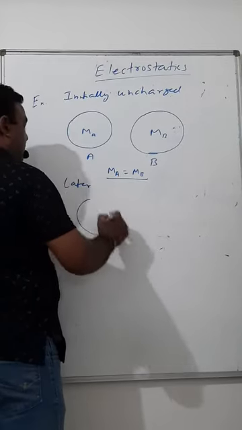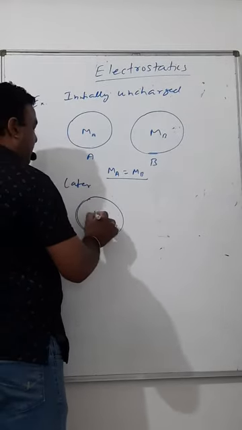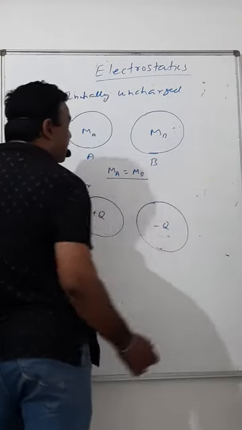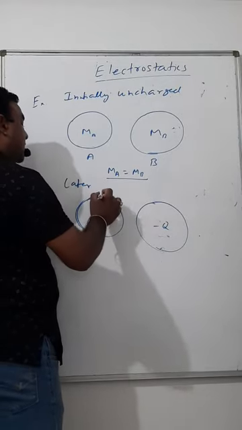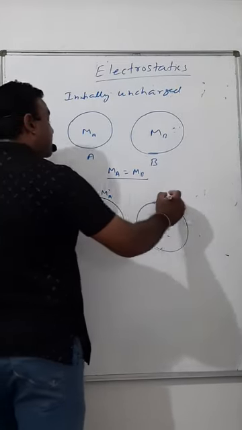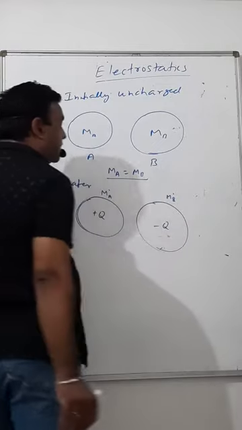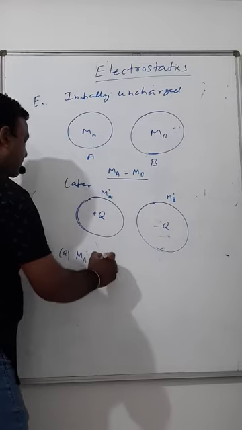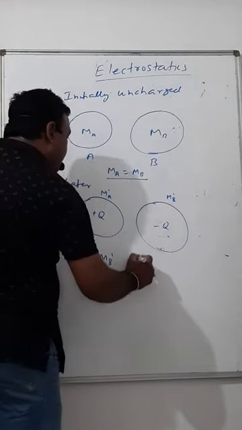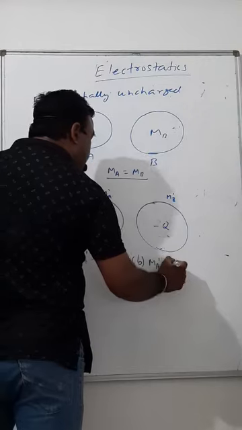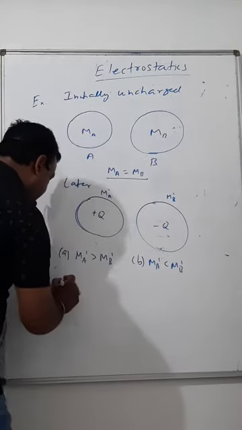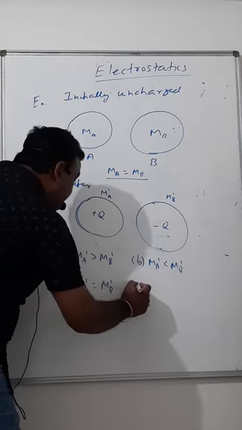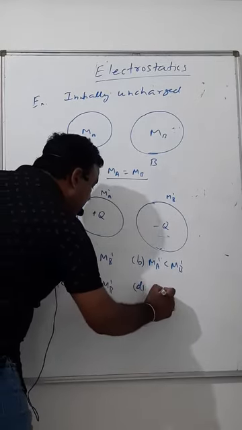Later, what I do, I give some positive charge to A and some negative charge to B. Now suppose its mass becomes MA dash and its mass becomes MB dash. Now what is the final result? MA dash greater than MB dash, MA dash less than MB dash, or still same, or nothing can be said.